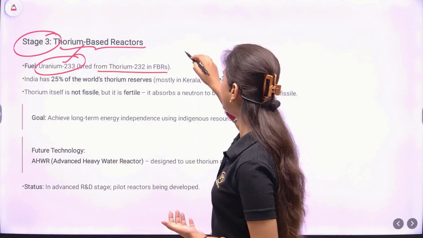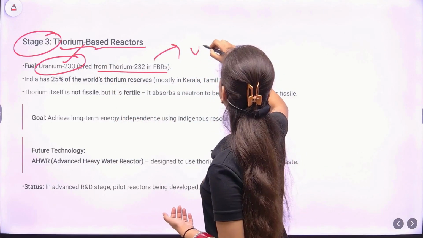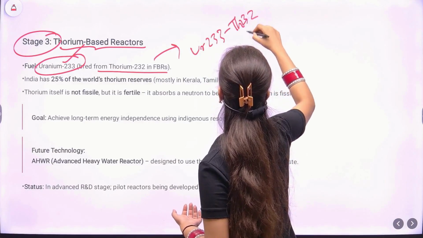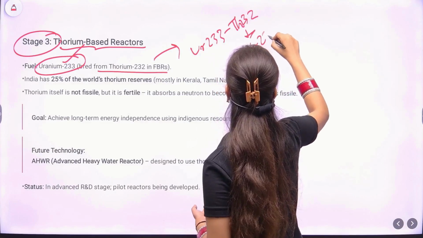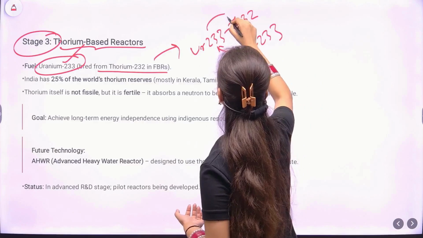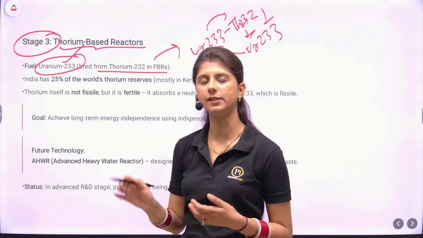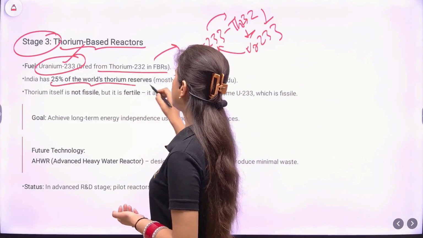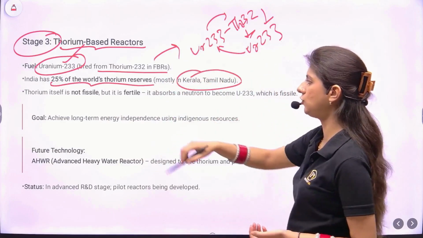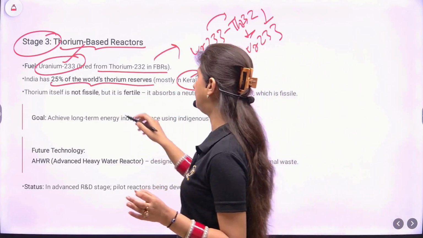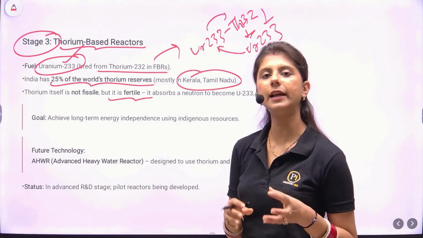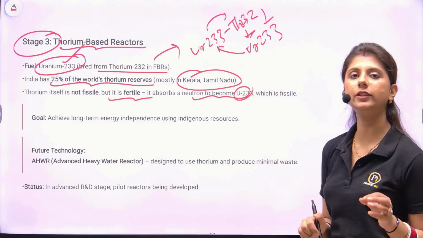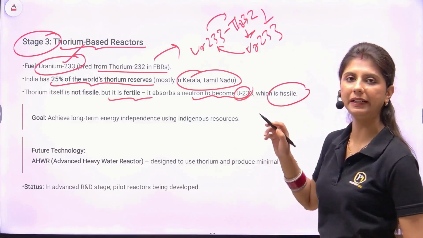So we'll hit this uranium-233 with thorium-232, and this will again release uranium-233, and the reaction will go on for up to 500 years. So it will be a self-sustained reaction. India has 25% of the world's thorium reserve, which is mostly in Kerala and Tamil Nadu. Thorium itself is not fissile, but it is very fertile. It absorbs the neutron which is released, and it becomes uranium-233, which is a fissile material.